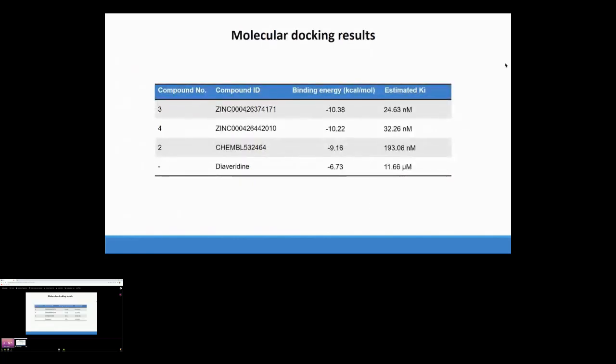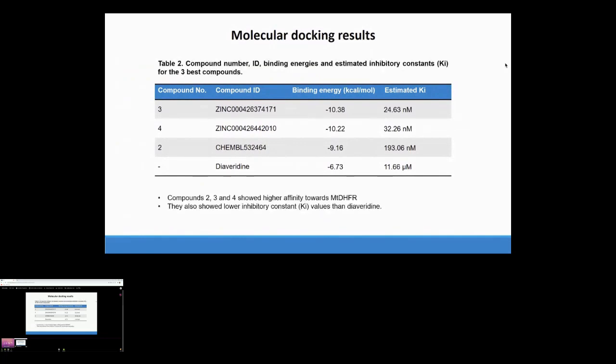Then we have the molecular docking results. We see that only compounds 2, 3, and 4 have higher affinity towards the enzyme compared to diaveridine, whose energy value is more positive. Also, if we evaluate the inhibitory constant, we can see that the value for diaveridine is almost 12 micromolar. However, for compounds 2, 3, and 4, their values are in nanomolar, which would indicate a more potent effect as a smaller amount of medication is needed. Besides, when comparing all compounds, compound 3 has the best values.